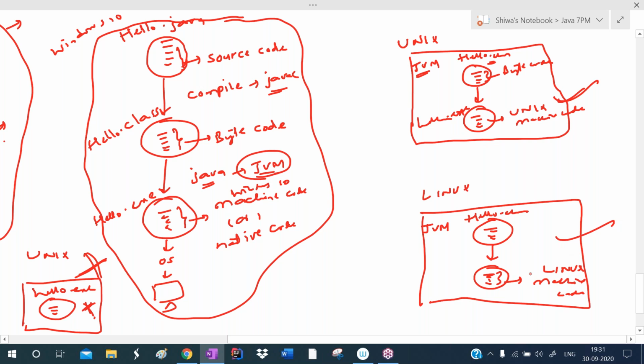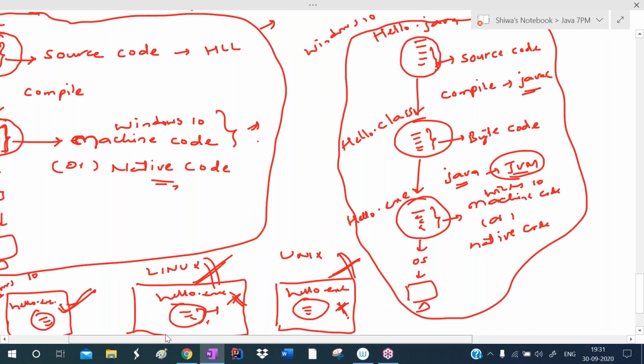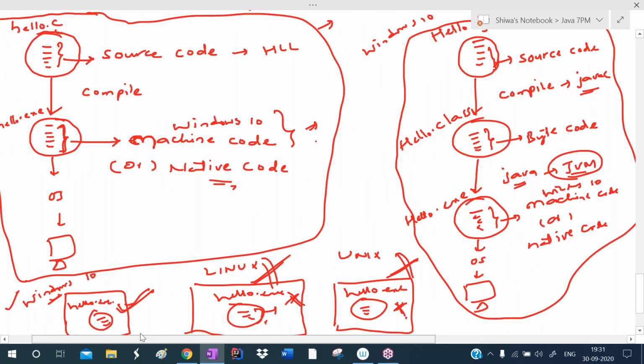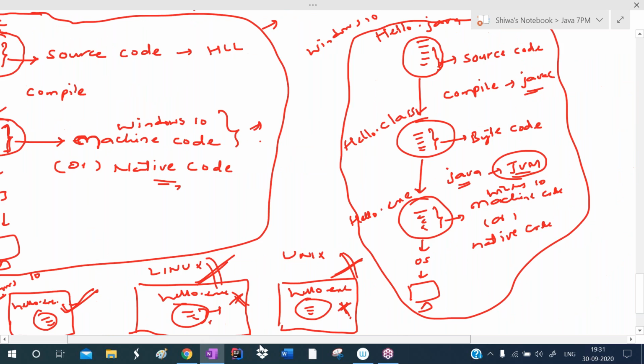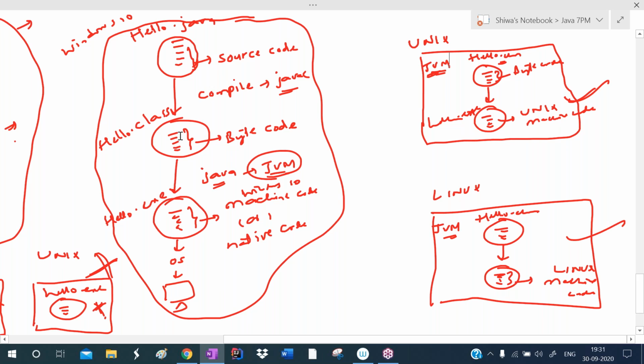So now can we run here? Yes, we can run. So who is responsible to run a Java application? JVM, not the operating system. Whereas in case of C, C++, the operating system is responsible to run the C, C++ programs. After compilation, the exe file is generated directly, so the operating system runs that one. Whereas in case of Java, after compilation, it generates the bytecode. Who is responsible to run this bytecode? JVM is responsible.